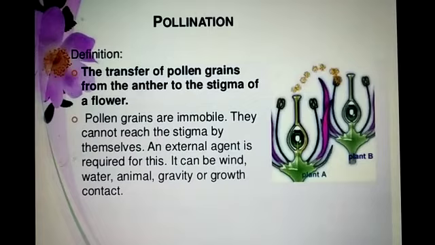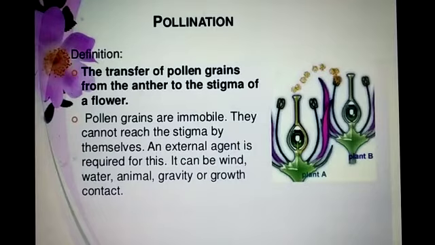In plants, mainly in flowering plants, pollen grains carry male gametes that have to be transferred to the stigma to carry out fertilization. This transfer of pollen grains from anther to the stigma is called pollination. On reaching the stigma, pollen grains germinate and tube-like structures called pollen tubes come out.